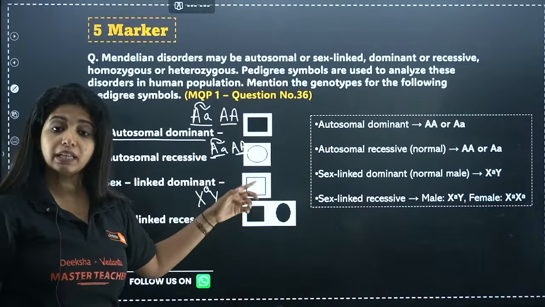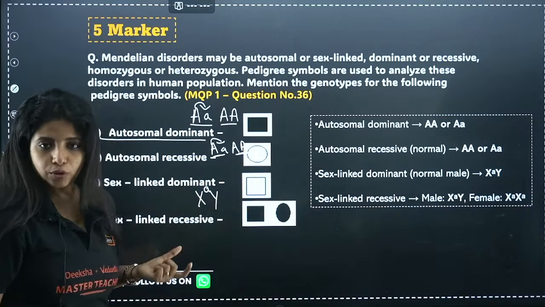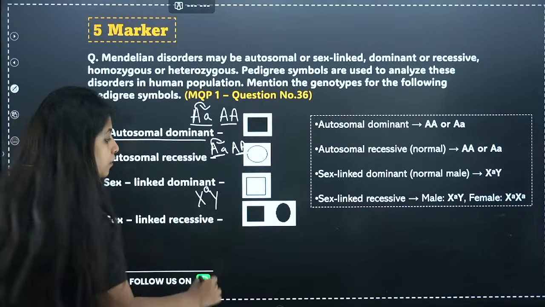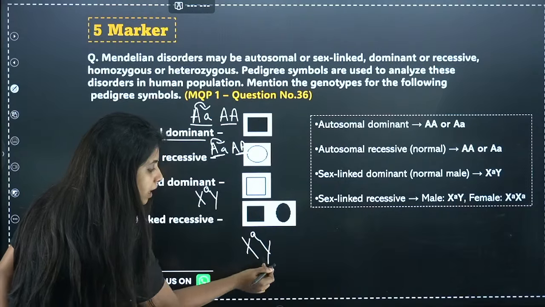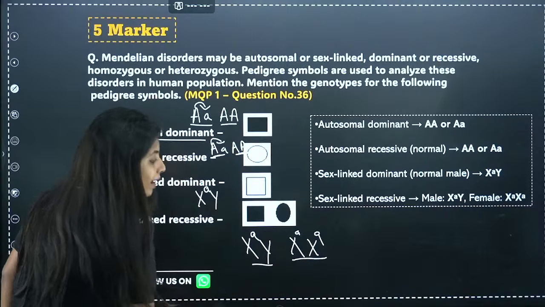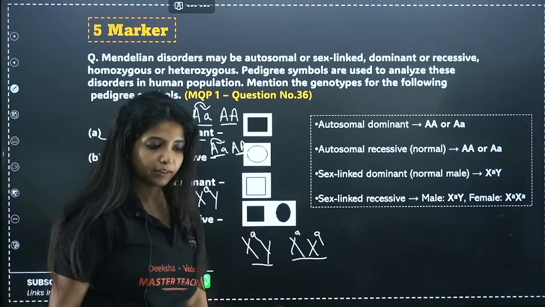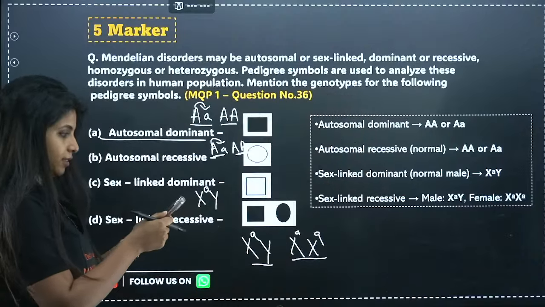And this person is not affected, that means you have to do the opposite of it. Now, sex-linked recessive disorder, and both of them are affected. If both of them are affected and it's sex-linked recessive, put the recessive character, that guy will be affected. Put the recessive characters over here, the female will also be affected. Done? Got it?